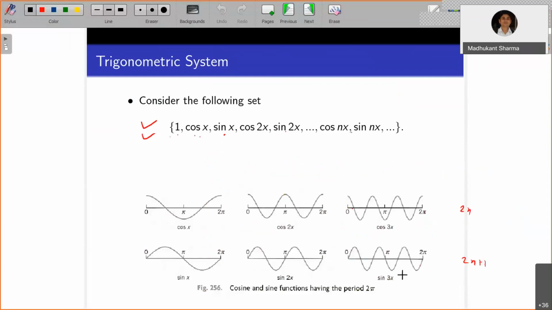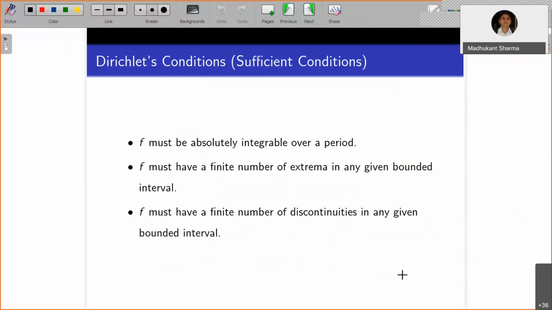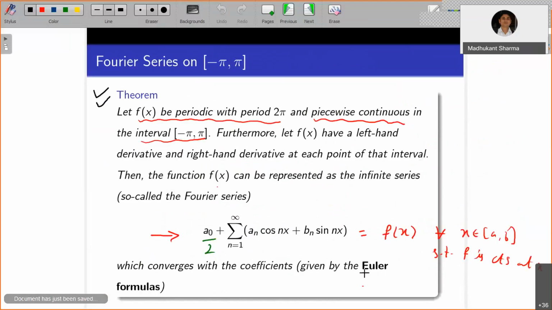So to identify the coefficient an first, there are two ways, multiplying both sides by cos mx or by sine mx. For determining an, we multiply both sides by cos mx and integrate over minus pi to pi.